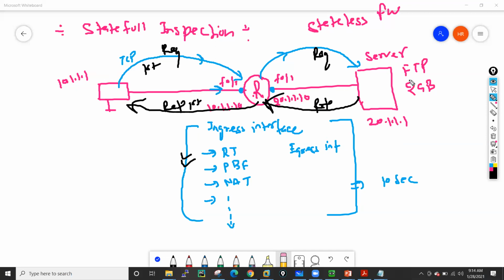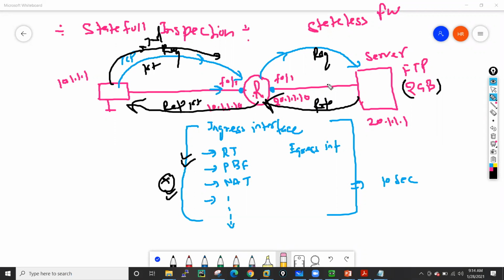Now to download this 2 GB file, they will send multiple packets, right? Then they will send a second packet, and on the second packet also they need to perform all these checks. So whenever the router receives a packet, he needs to perform all these checks. If there is any error, he will discard that packet. This is stateless behavior because the router is not maintaining any kind of table.